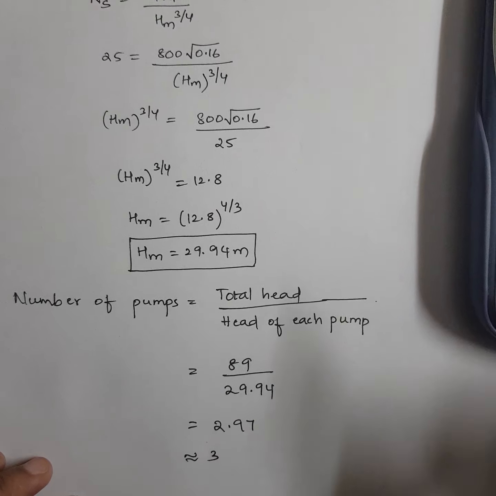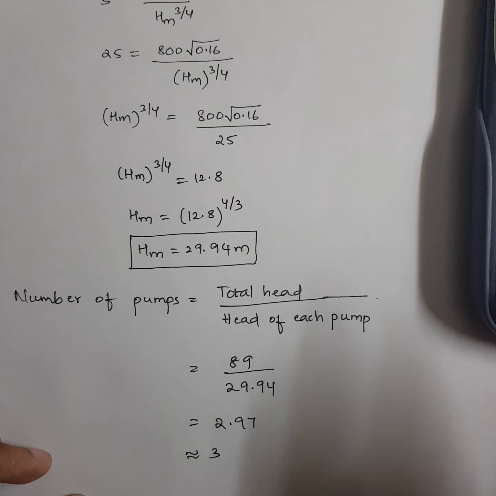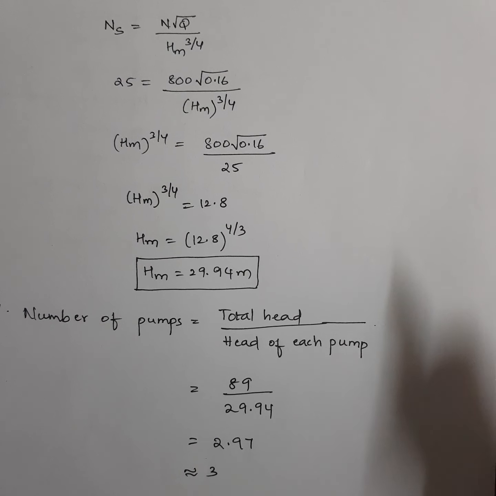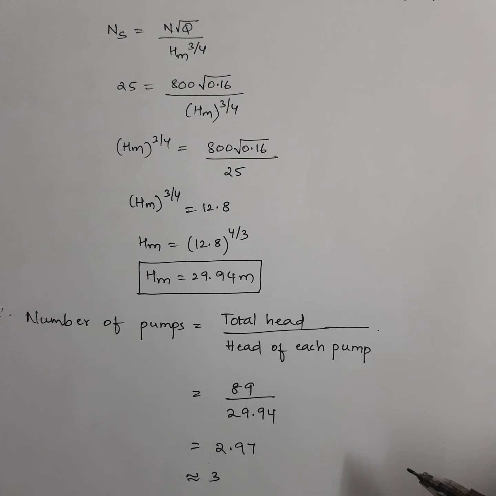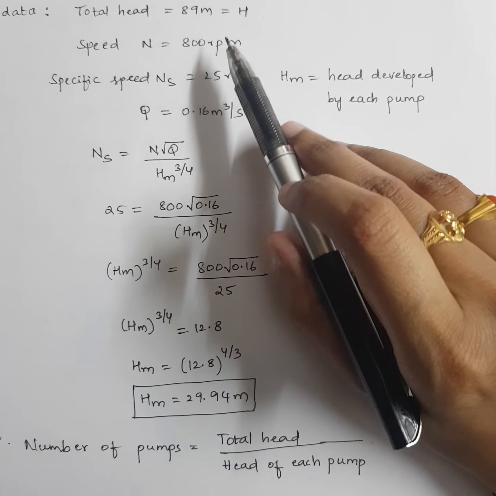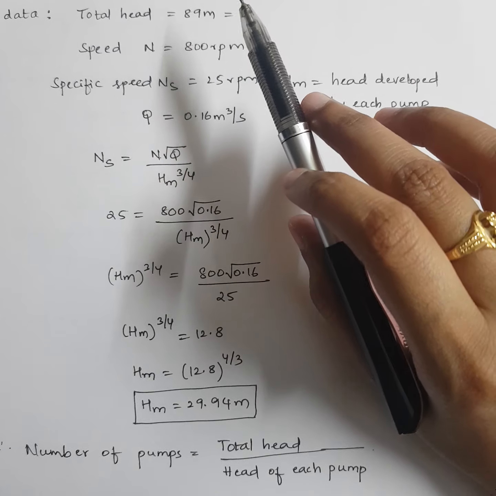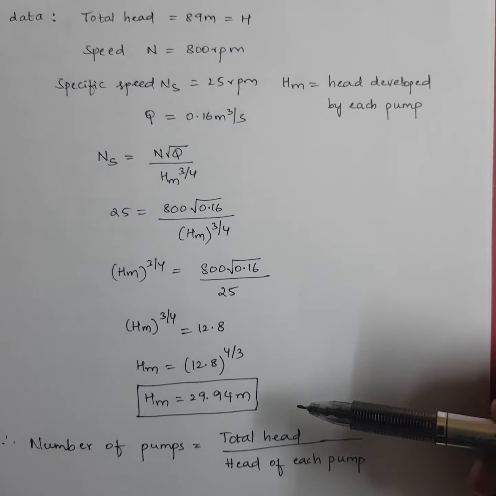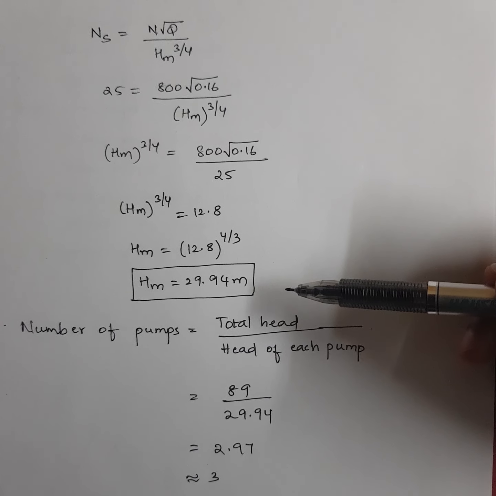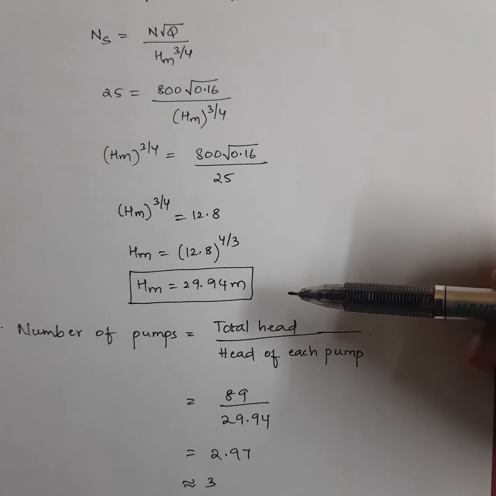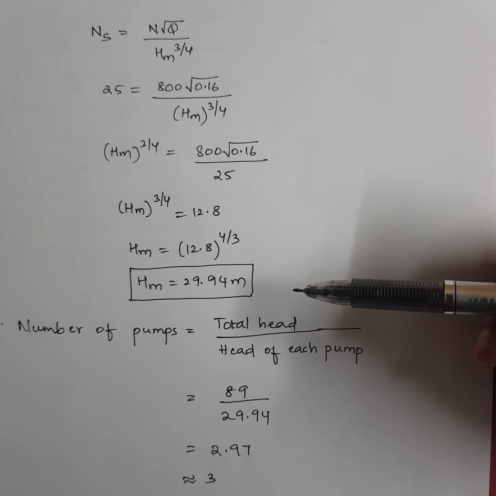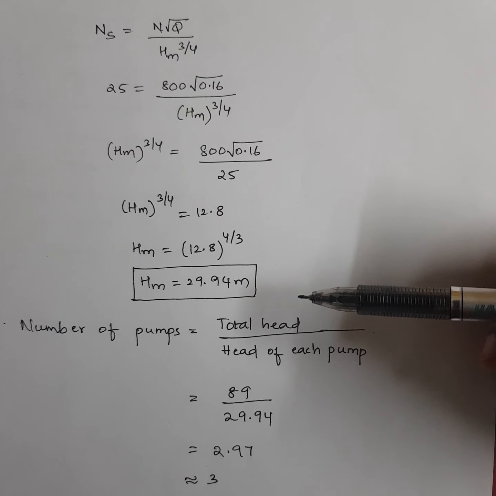Okay, this is how you need to solve, and this is the very first basic model. In this problem you can write an additional output value also, like what was the total head given in the question? 89 meters, right? That was the total head developed, and we got individual head as 29.94, means 89 is greater than 29.94, right? Means total head developed is greater than individual heads, means the pumps or the impellers are connected in series.